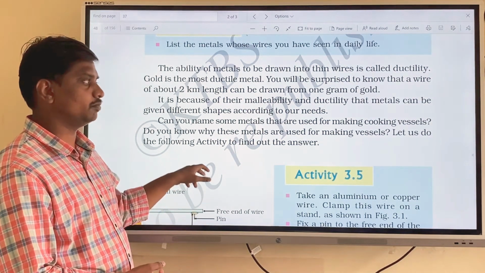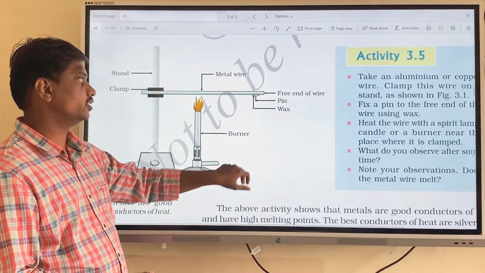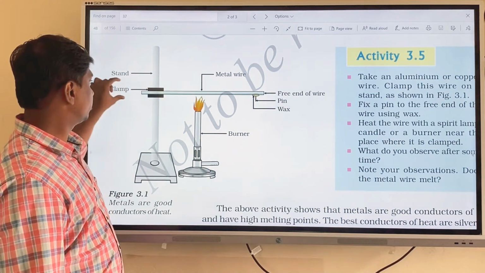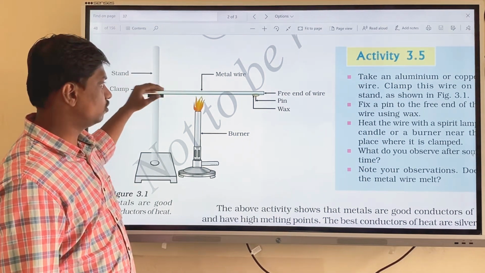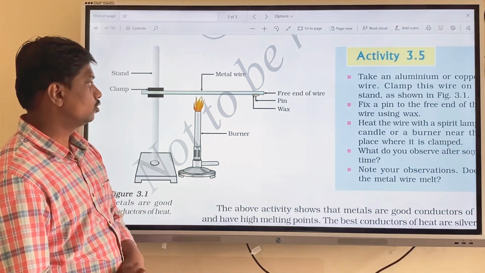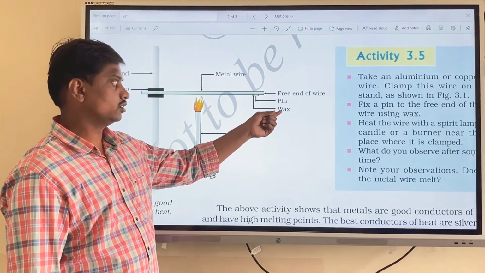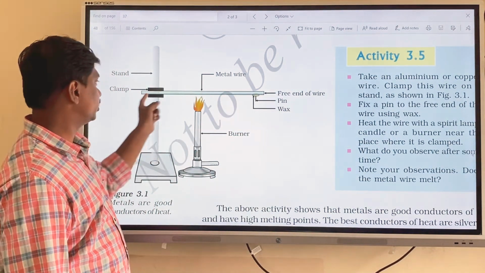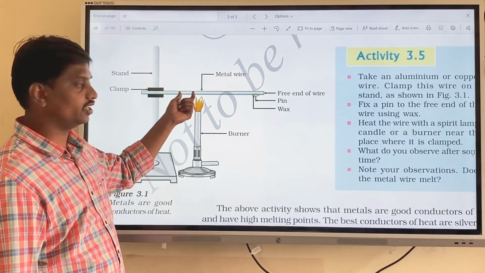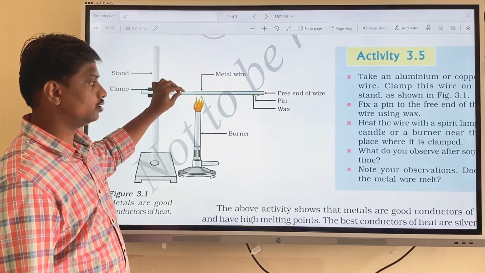Next property is that metals are good conductors of heat. For that, there is an activity. Here they have taken a stand with clamps, and by the help of clamps they have fitted a metallic wire. To that wire they have fixed a pin with the help of wax. By the burner they were heating one end of the wire.